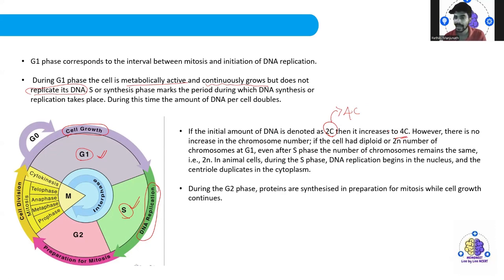The cell had diploid or 2n number of chromosomes at G1. Even after S phase, the number of chromosomes remains the same, that is 2n, diploid in nature. In animal cells, during the S phase, DNA replication begins in the nucleus and the centriole duplicates in the cytoplasm. Then after S phase, the cell cycle will move to the G2 phase, where proteins are synthesized in preparation for mitosis while cell growth continues.